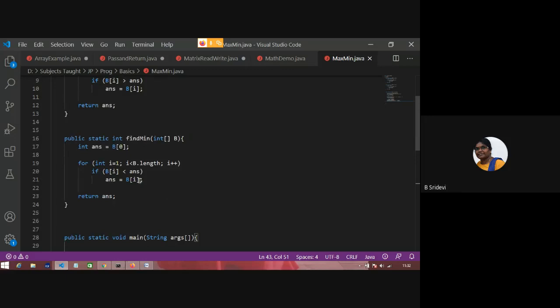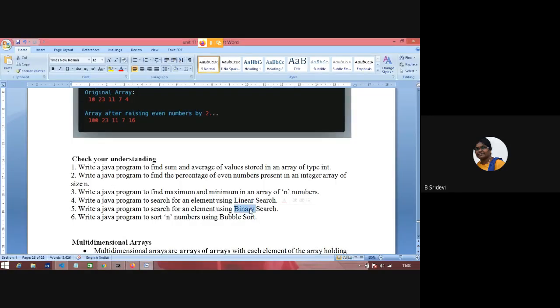Linear search means searching for a key element in an array. How to search? Same old logic. You'll read a key. That key you will compare with the first element, second element, third element, fourth element, up to the last element. If you find the key anywhere, you'll break and come out. If you didn't find that element up to the end, then you will say that you have not found it.